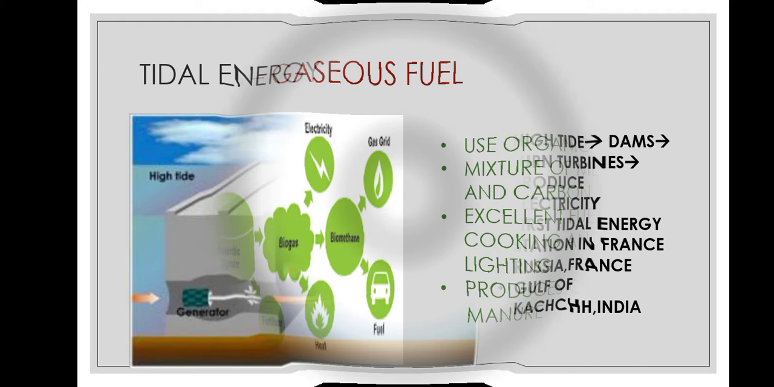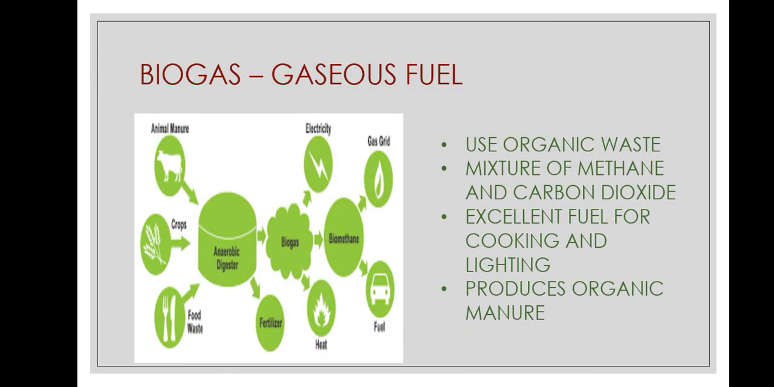Here is a gaseous fuel known as biogas. Organic waste can be converted into gaseous fuel. A mixture of methane and carbon dioxide, CO2, is produced. It is an excellent fuel for cooking and lighting. It produces organic manure also, which can be used in agriculture field, and it is very beneficial for the crop production.